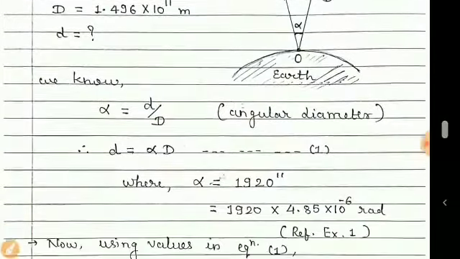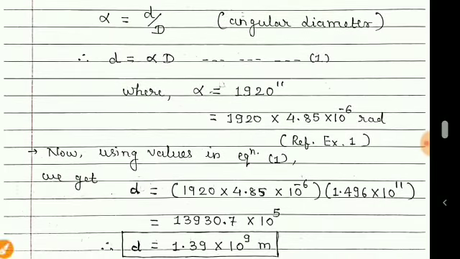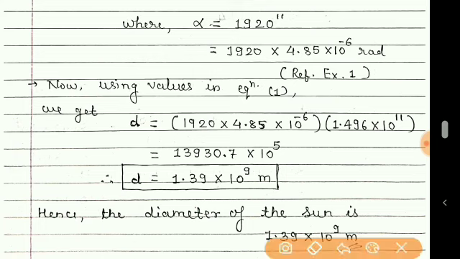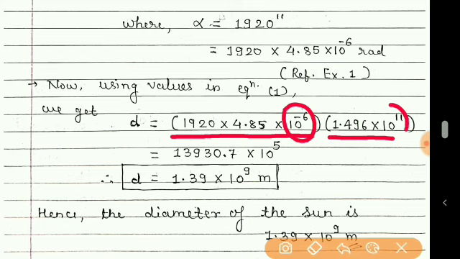So now using this value of alpha and D in equation number 1, we will get this. This is the value of alpha and this is the value of capital D. Now during the calculation, always remember that the power of 10 should be kept separate.